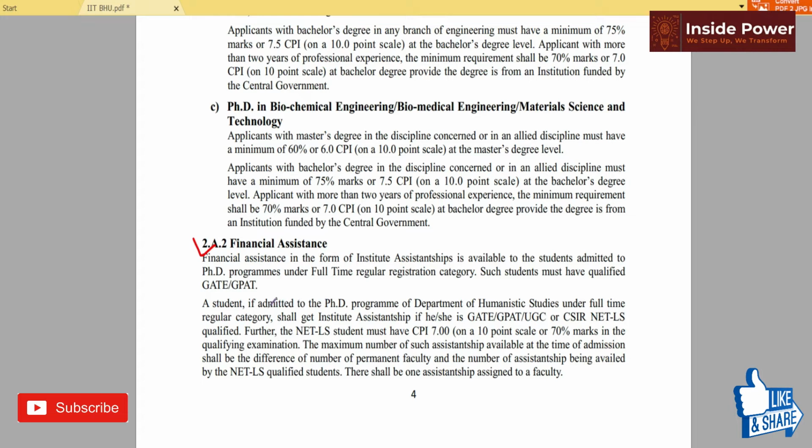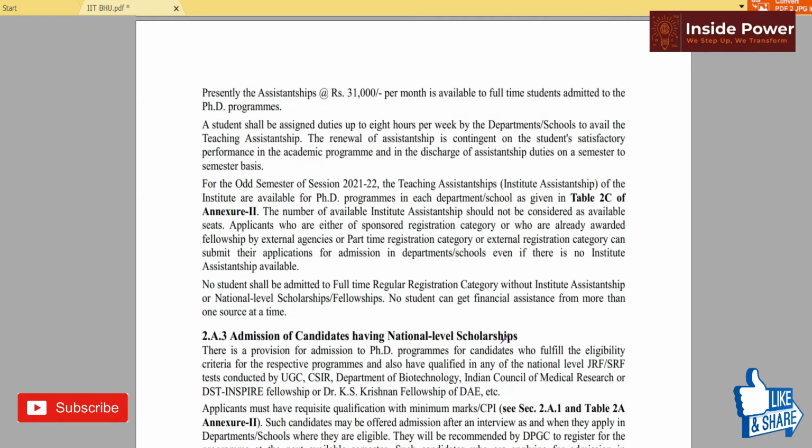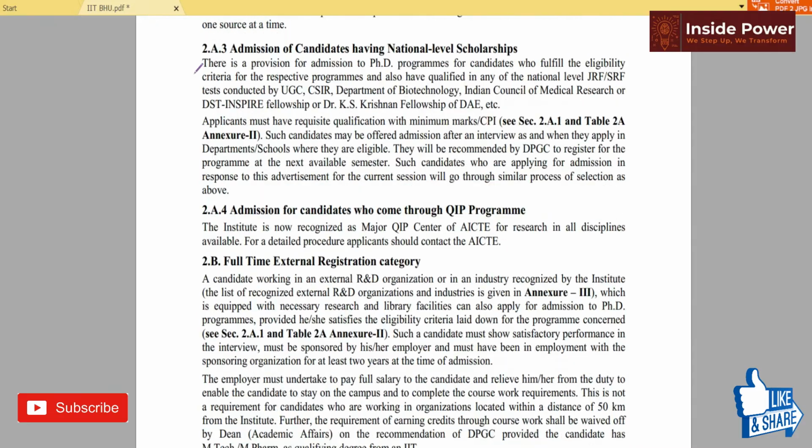Okay, so PhD program of Department of Humanistic Studies under full-time regular category have GATE, GPAT, UGC, CSIR, NET. For that candidate, 7 CPI is required, 70% is required, and the assistantship is given 31,000 per month for the full-time students admitted for the PhD program. Okay, so this is the given thing.